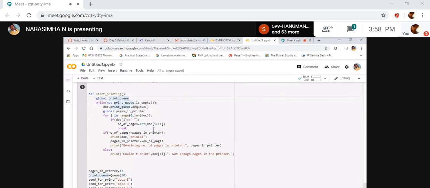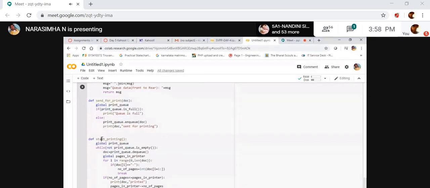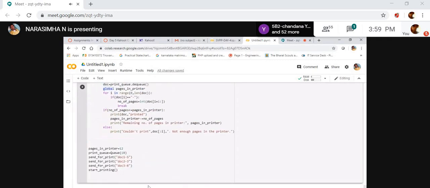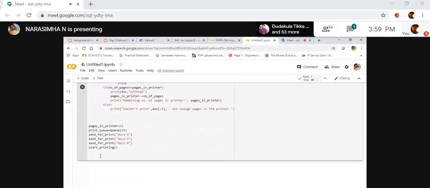Here, let's see. If you want to start printing, send for print means that you have to stand in the queue, and then if you want to start printing, what happens? It displays like a global print queue. Whenever you declare it as global, it takes data from anywhere. Why? Because it's global. It's actually taking data from here.